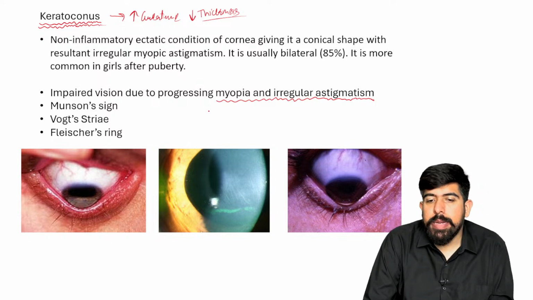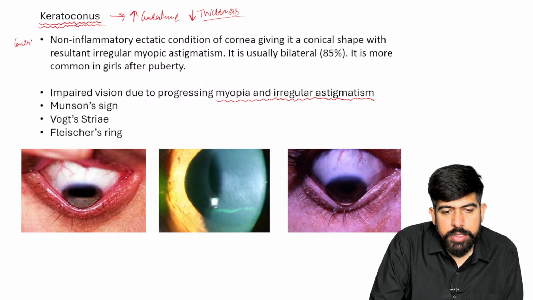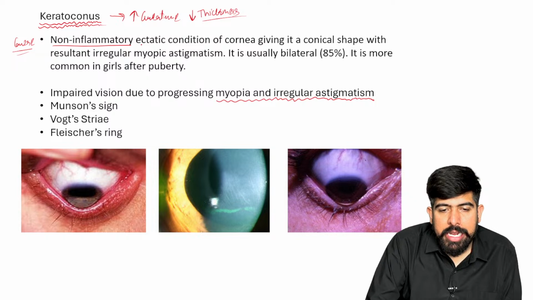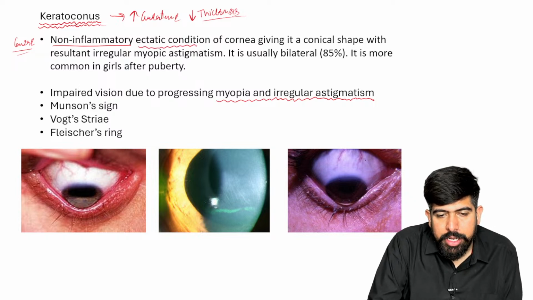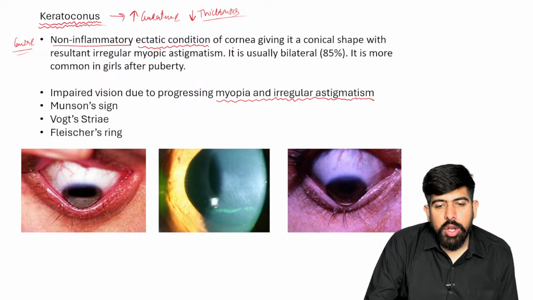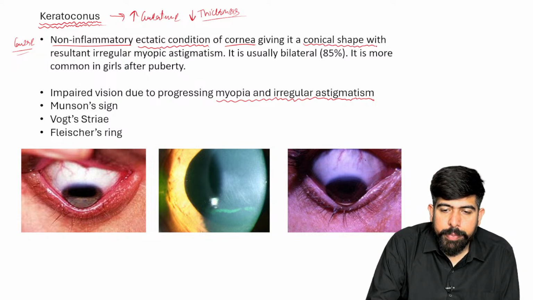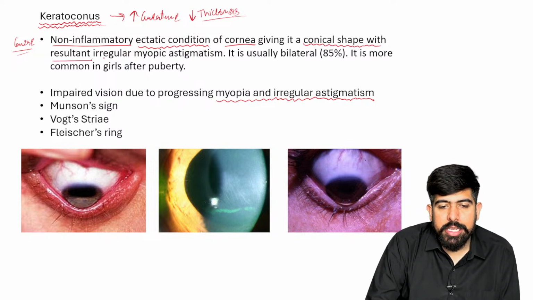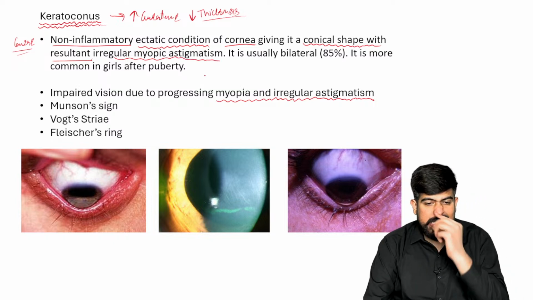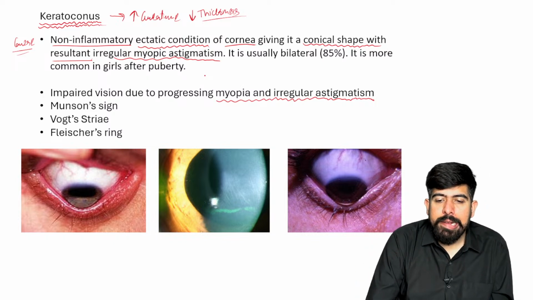And which type of astigmatism? Irregular astigmatism. So what is the cause of it? Please remember, it is a non-inflammatory ectatic condition of the cornea, which changes the corneal shape, resulting in irregular myopic astigmatism. And that's why you can see there will be an increase of your corneal curvature.